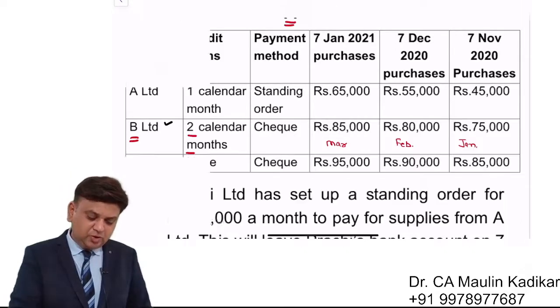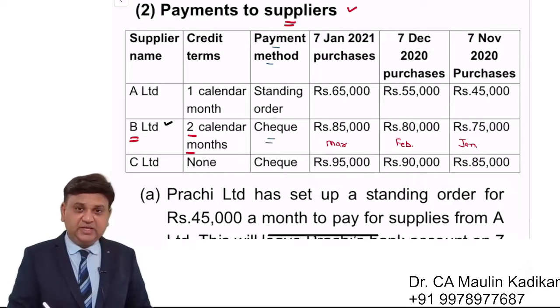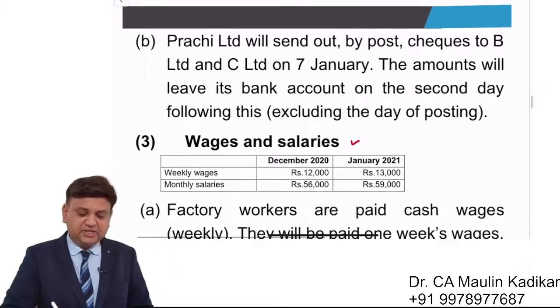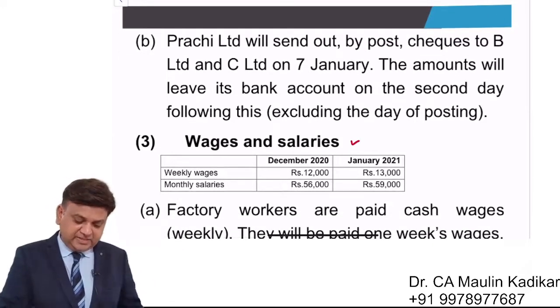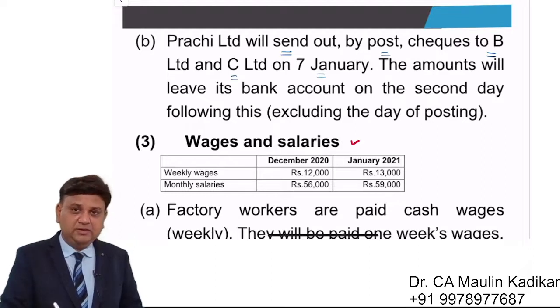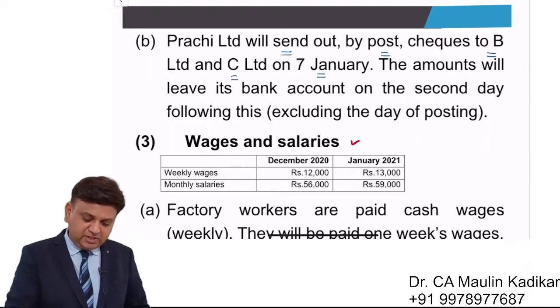Second step is you have to see the payment method. The payment method is provided as check. A and B, second information is relevant to us. Prachi Limited will send out by post check to B Limited, check to C Limited on 7th of January. The amount will leave its bank account on the second day following this, excluding the date of posting.